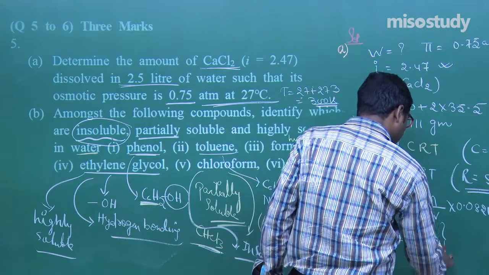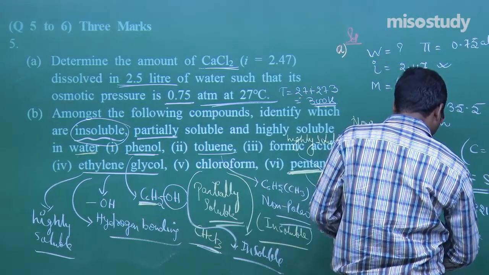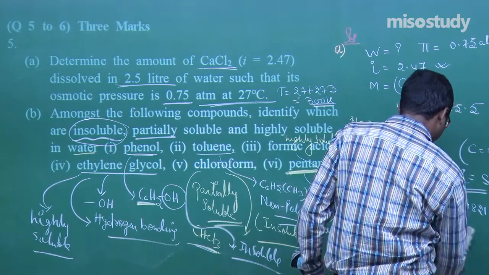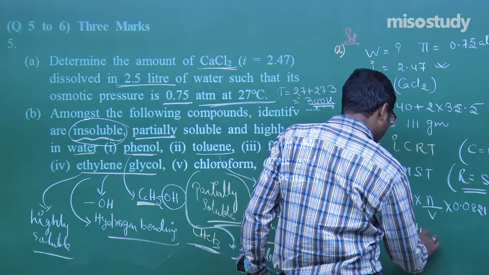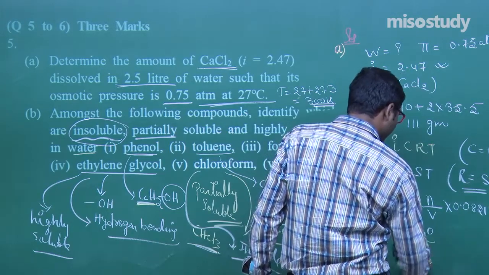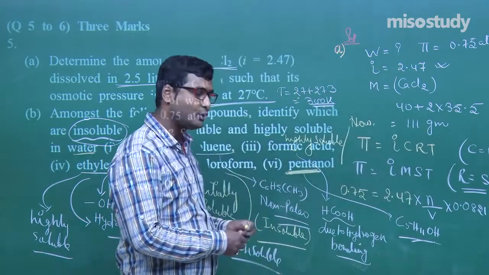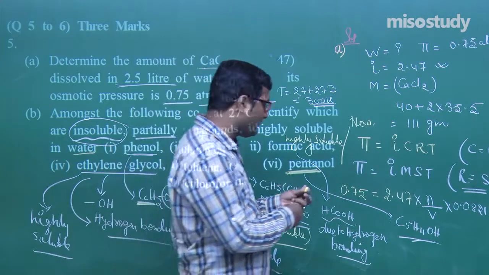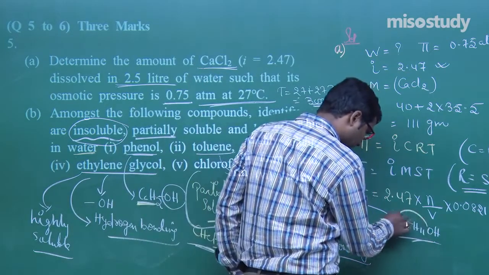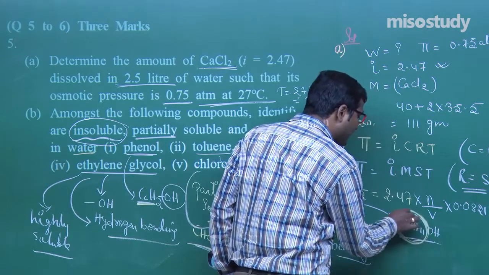Because of the big hydrocarbon part, C5H11OH, alcohol is, we know, alkane plus O: C5H12, that is C5H11O, so we can write C5H11OH. Clear to you? In case of pentanol, if there is a large hydrocarbon part, then solubility, my friend, decreases.